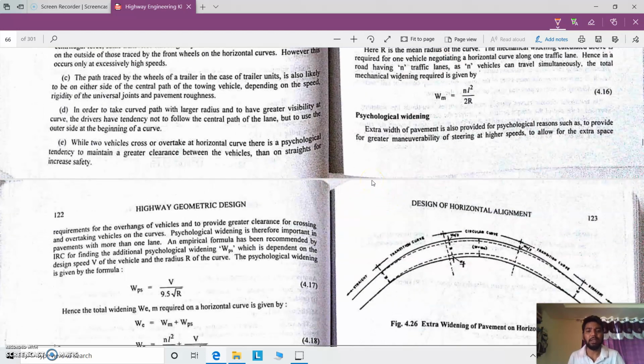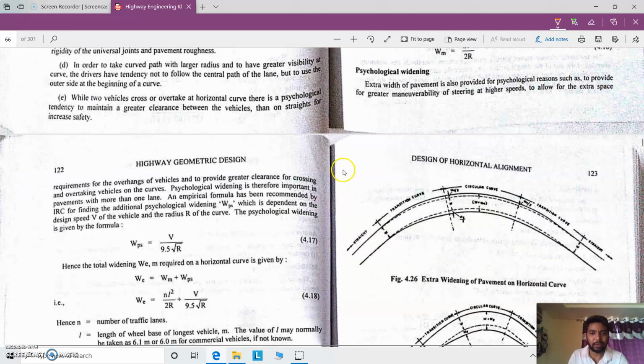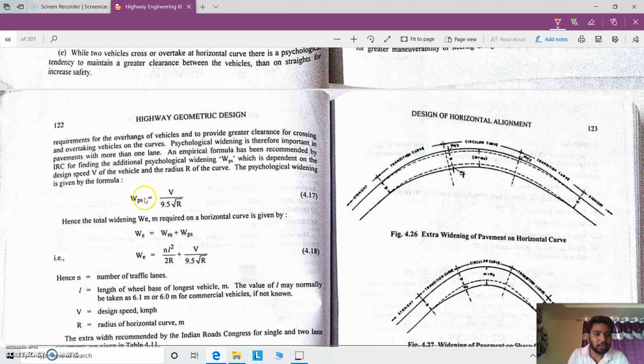The extra widening of pavement is also provided for psychological reasons of the driver, to provide a greater movement of the steering at speed and allow an extra space. For this, the Indian Road Congress has recommended Wps equal to V divided by 9.5 under root R. For this equation we don't have any derivation; it is directly taken from the recommendations, and V is in kmph.